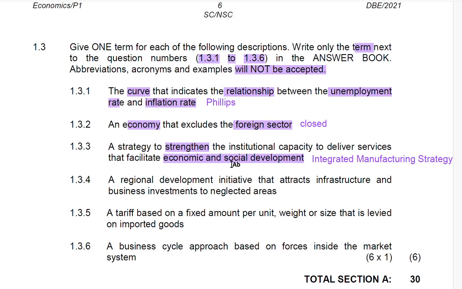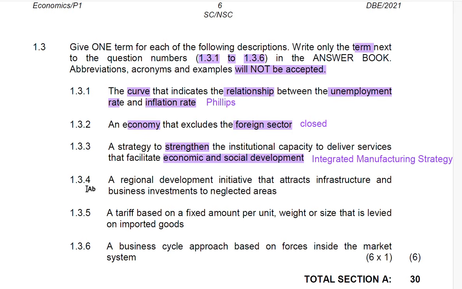development. But what is important for you to understand, candidates, is that for this case, you can say integrated manufacturing because you are asked what is the strategy and still get the mark for that.